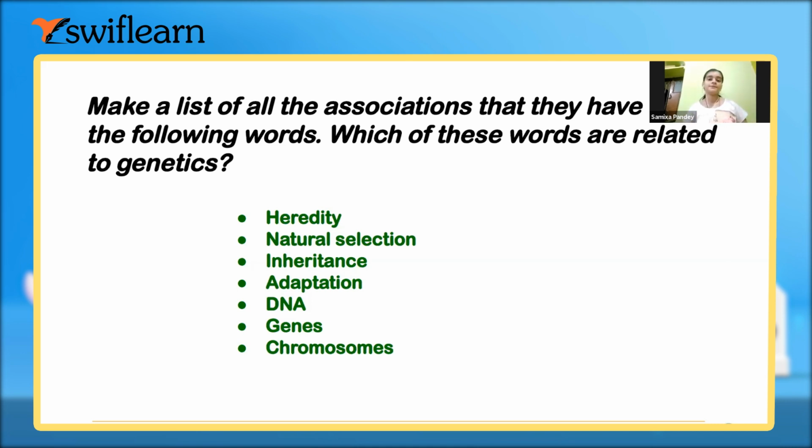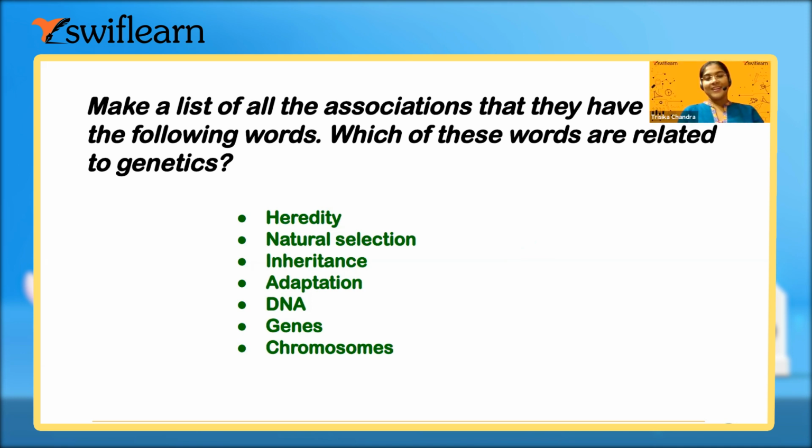Tell me the answers, the words. Ma'am, heredity, inheritance, DNA, genes, and chromosomes.